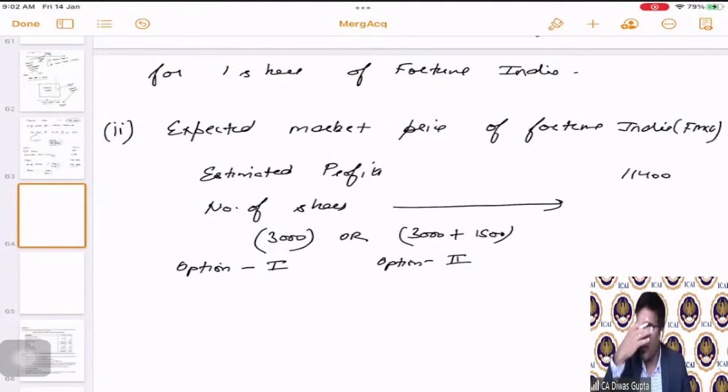What we have to calculate is, for Fortune India, which is the FMCG company that is left, the number of shares. Estimated profits is 11,400. Don't forget that Fortune Pharma has issued 1500 shares to the equity shareholders of Fortune India Limited. Don't forget that, correct? Bearing that in mind, tell me whether I should put 3000 or 4500.